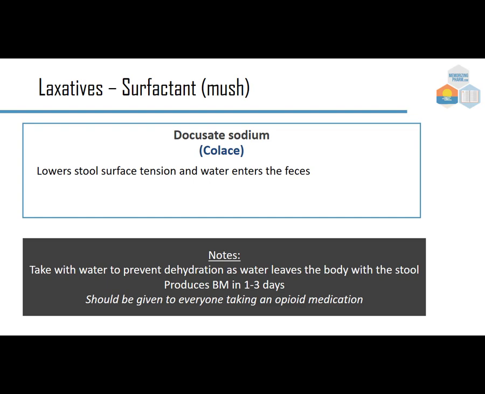Another one is the surfactant docusate sodium or Colace, and this lowers the stool surface tension. Water enters the feces, and the issue we want to worry about is making sure that they're hydrated. So you take with water to prevent dehydration as water leaves the body with the stool. It produces a bowel movement in 1 to 3 days, so a little bit faster than the psyllium, and it should be given to everyone taking an opioid medication.